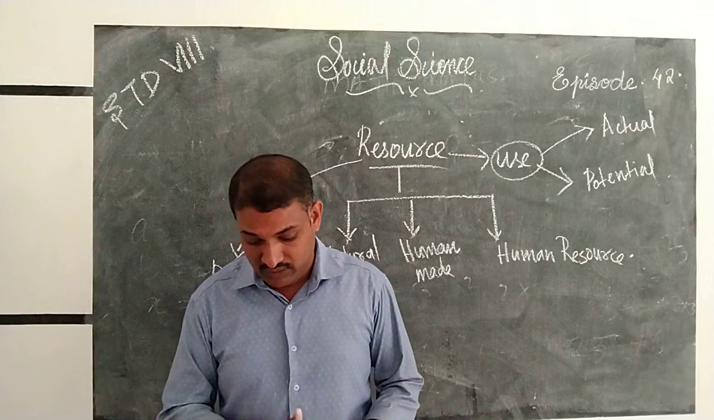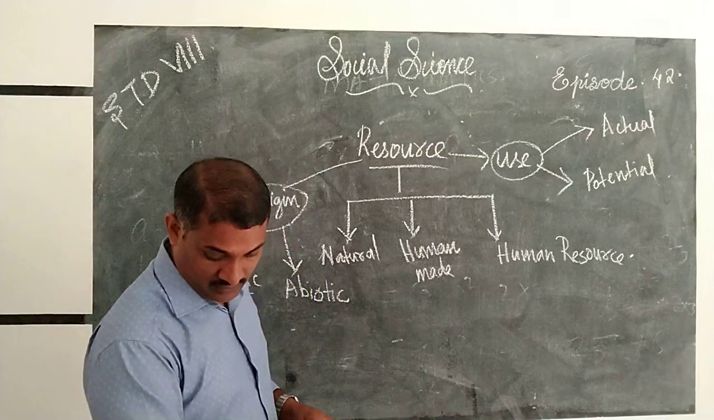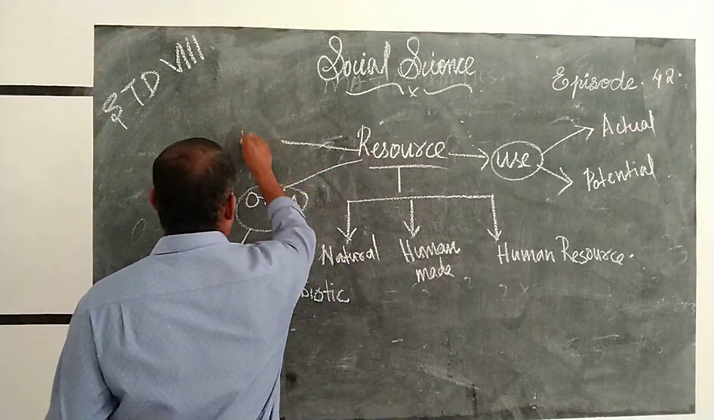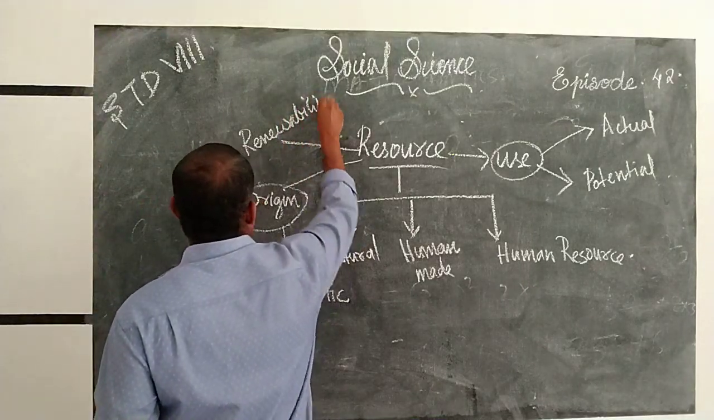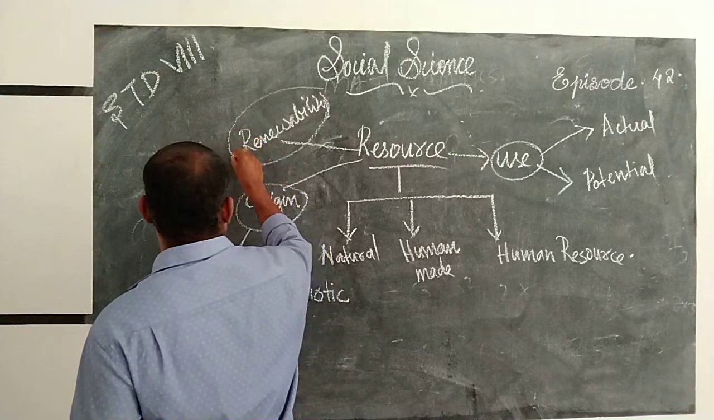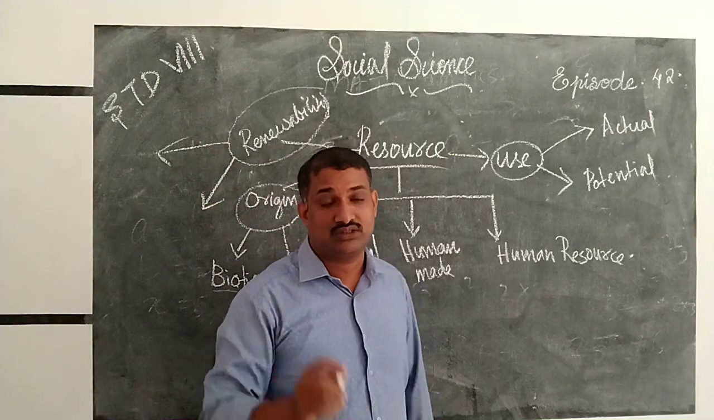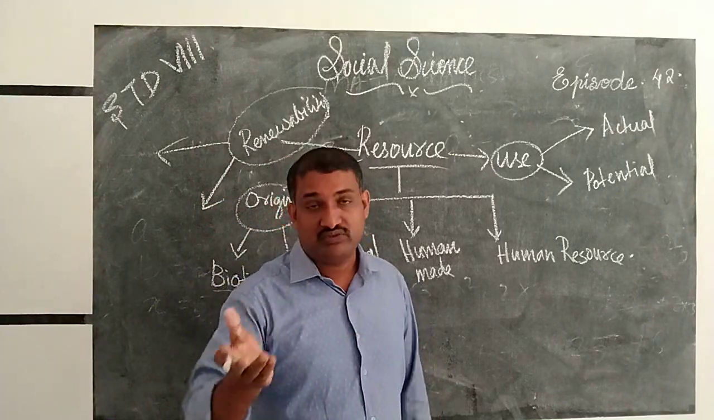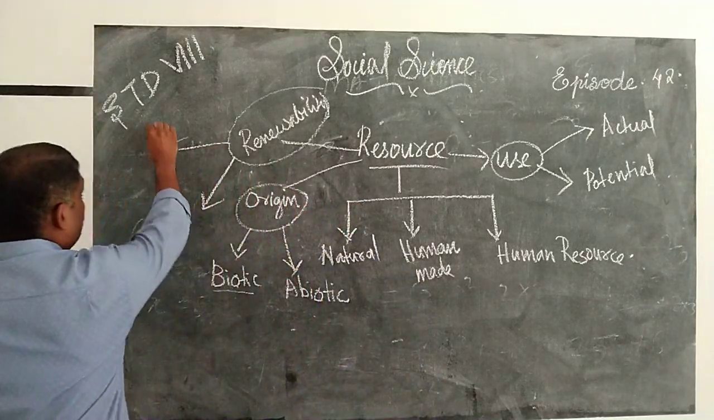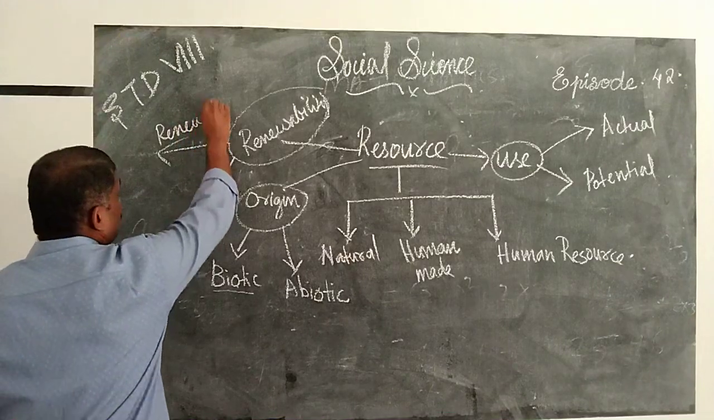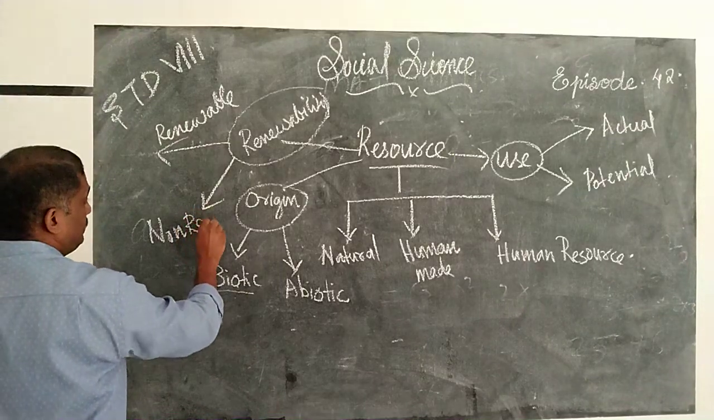Next, we want to know about the basis of renewability. On the basis of renewability, we can divide these resources into two, that is renewable and non-renewable resources. What is renewable and what is non-renewable?